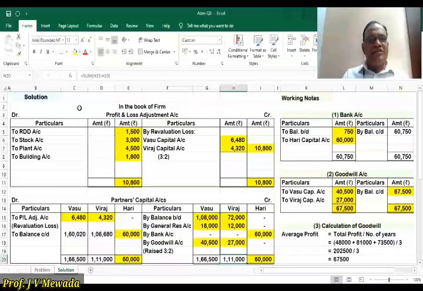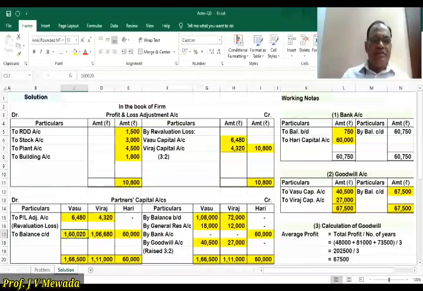For Viraj, it is 1,11,000. So we'll write 1,11,000 total, and the difference will be 106,680 on the debit side. Same way for Vasu, 166,500, and the difference is 160,020 rupees.